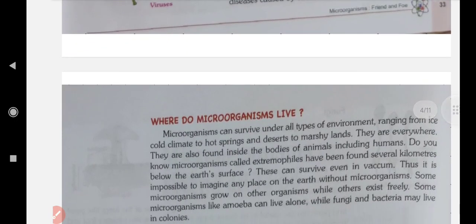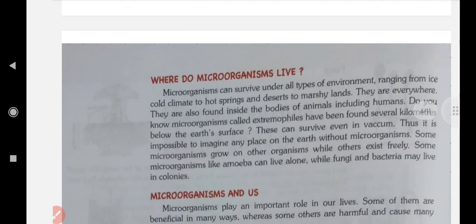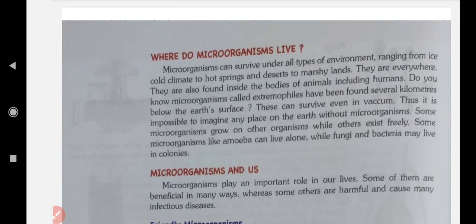Then where do microorganisms live? Do you know? Microorganisms can survive under all types of environment, from ice cold climate to hot springs, means very extreme cold region to very extreme hot region they can survive. Okay, they are everywhere. They are also found inside the bodies of animals, including humans.